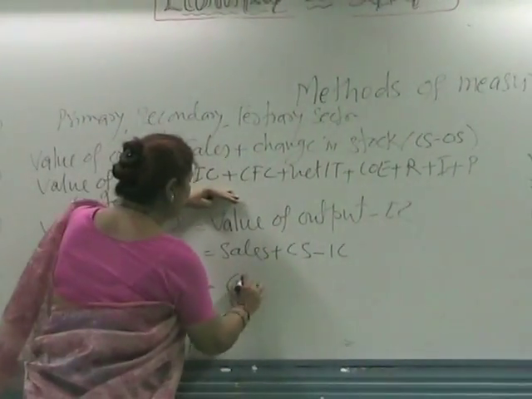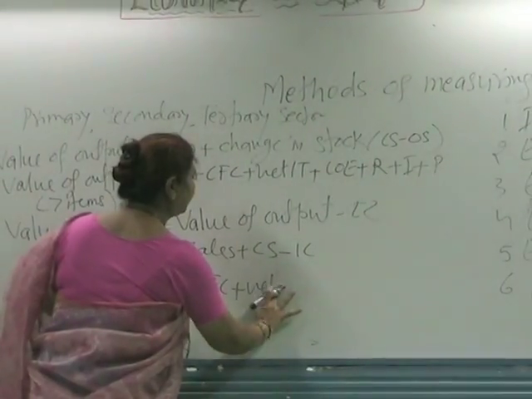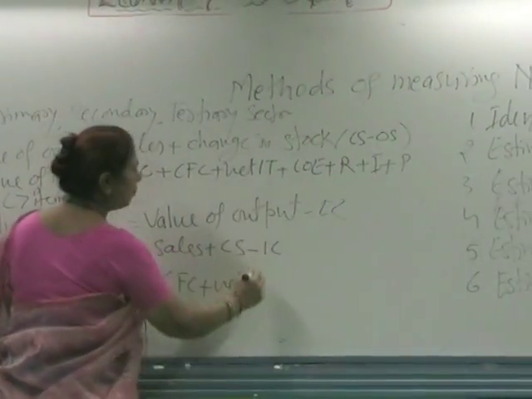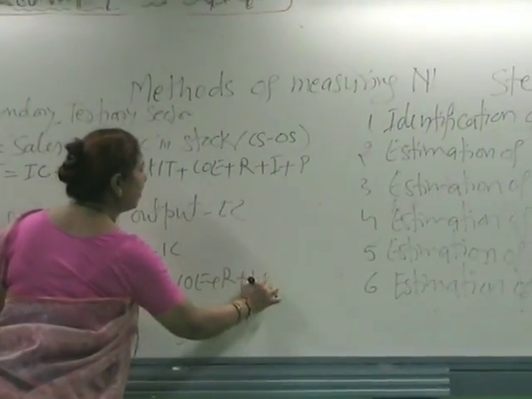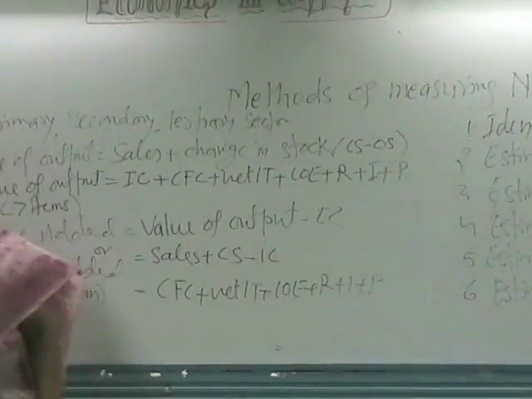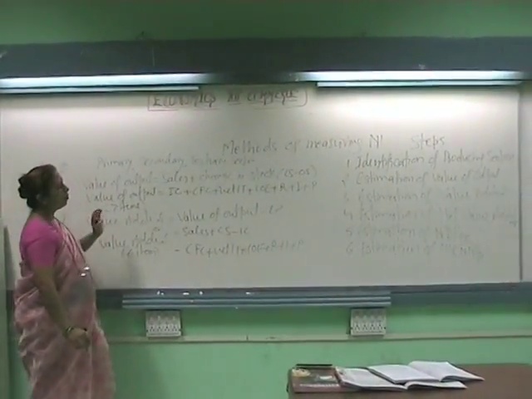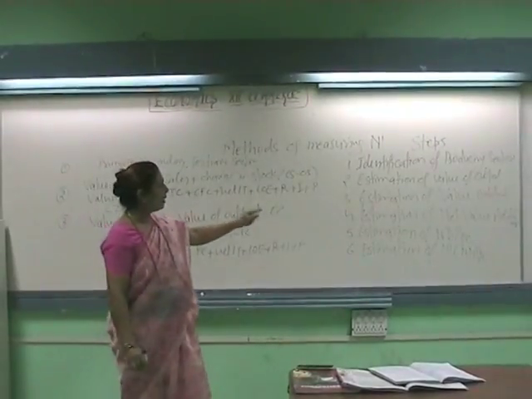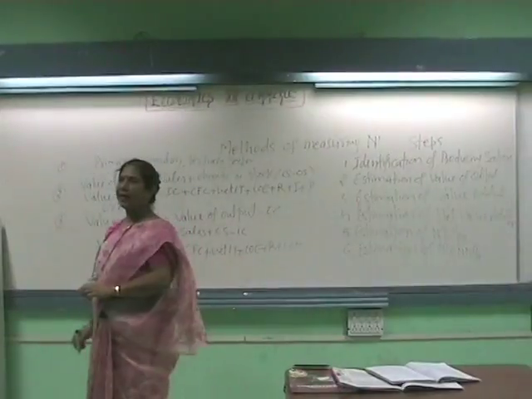This will be CFC plus net indirect tax plus compensation of employees plus rent plus interest plus profit. Have you understood?